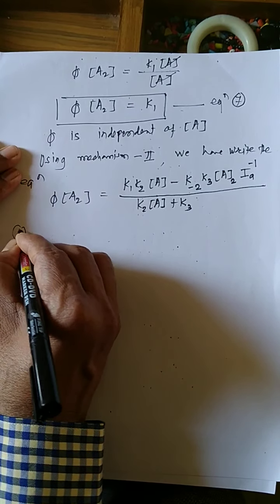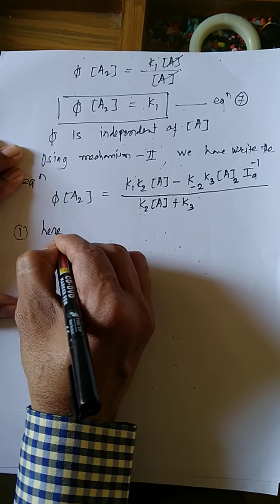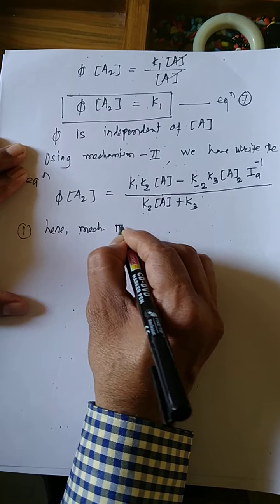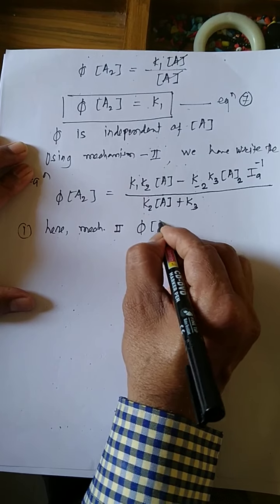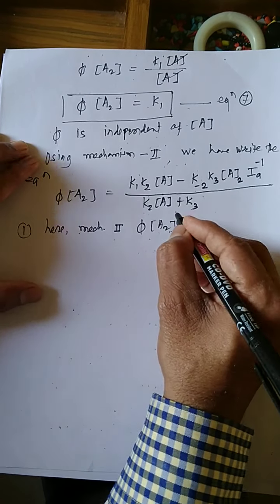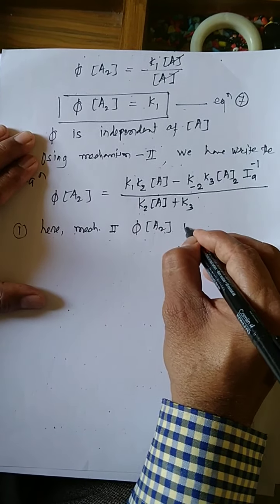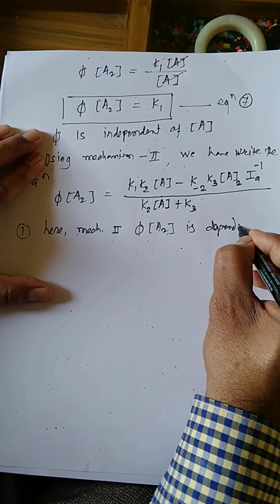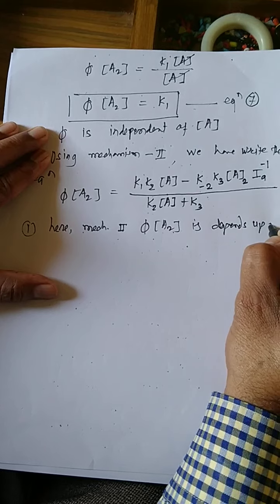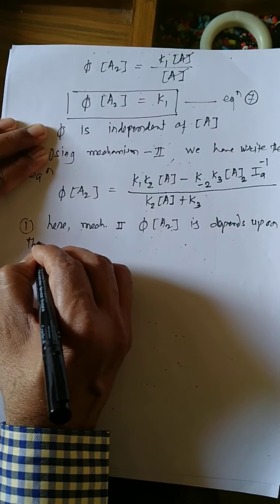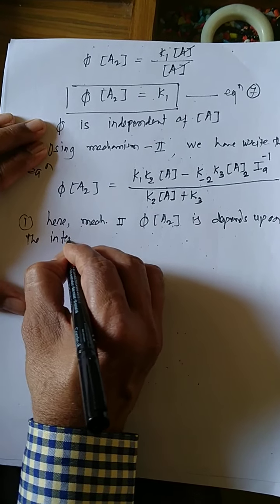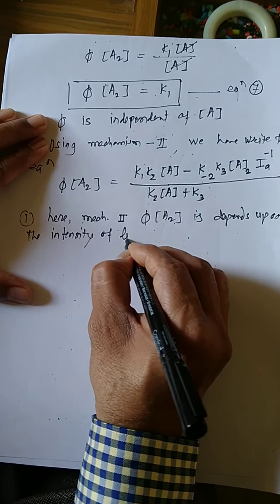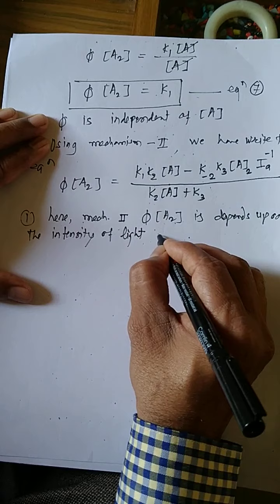Now in mechanism second, the quantum yield of formation of dimer depends upon the intensity of light absorbed.